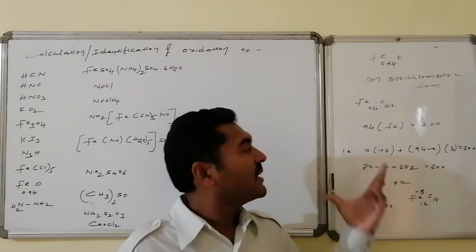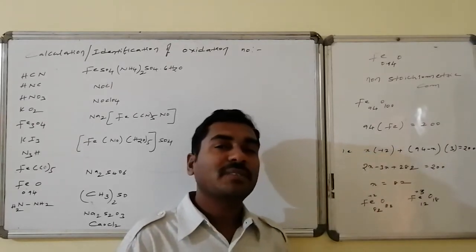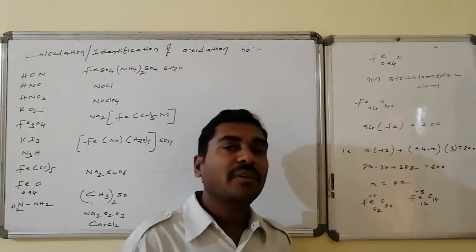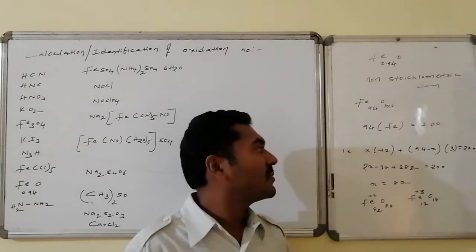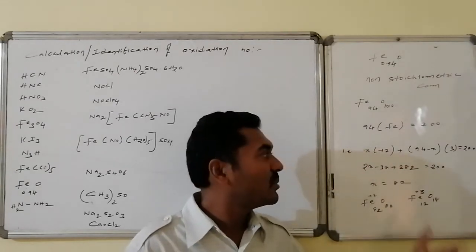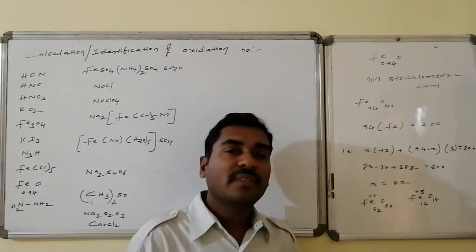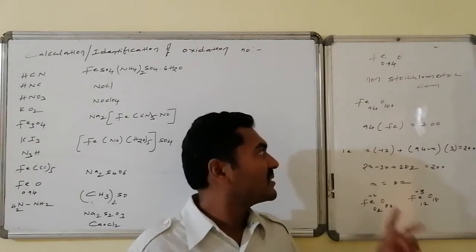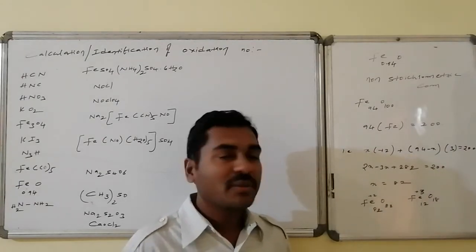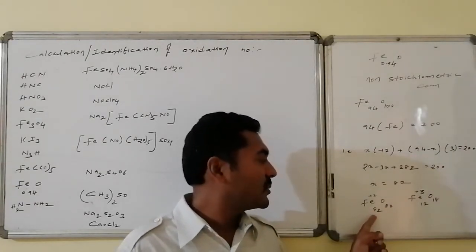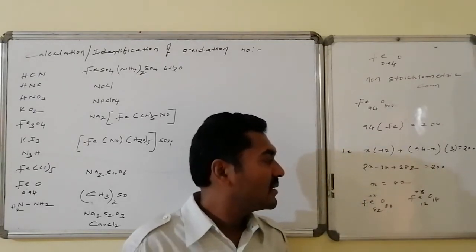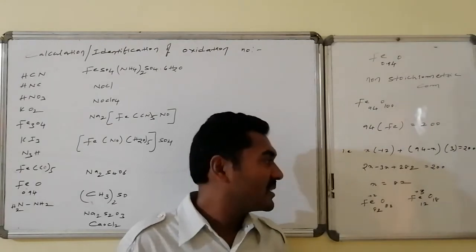So within this 94, some of the iron atoms are in the +2 state and some others are in the +3 state. I am considering x number of the 94 are in the +2 state and the remaining 94 minus x are in the +3 state, which should total 200. As per the calculations, I came to know that x, those in +2, is 82 and those in +3 are the remaining 12. That is, iron 82 and oxygen 82 with +2 oxidation state, followed by iron 12 and oxygen 18 with +3 oxidation state.